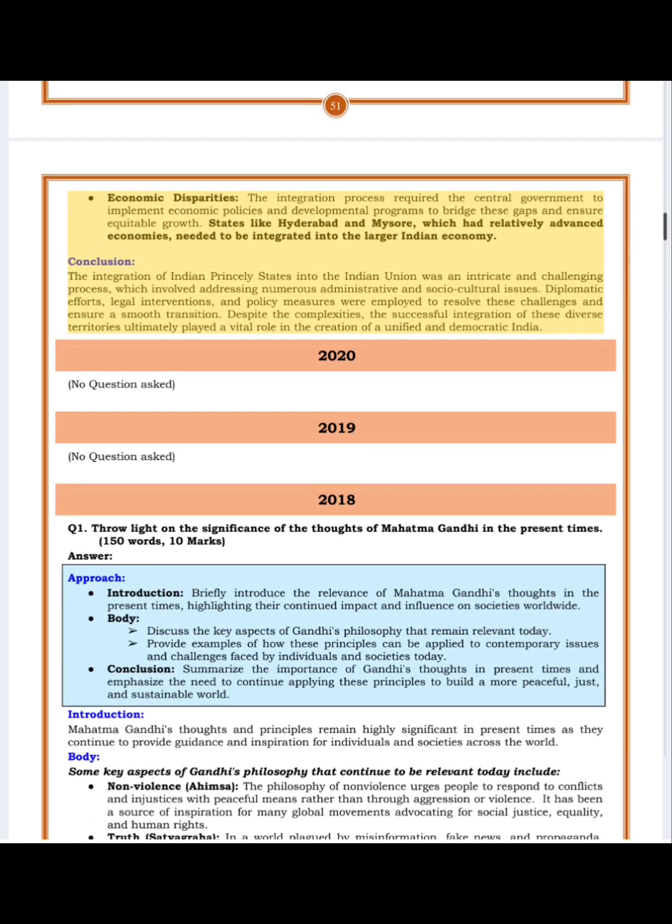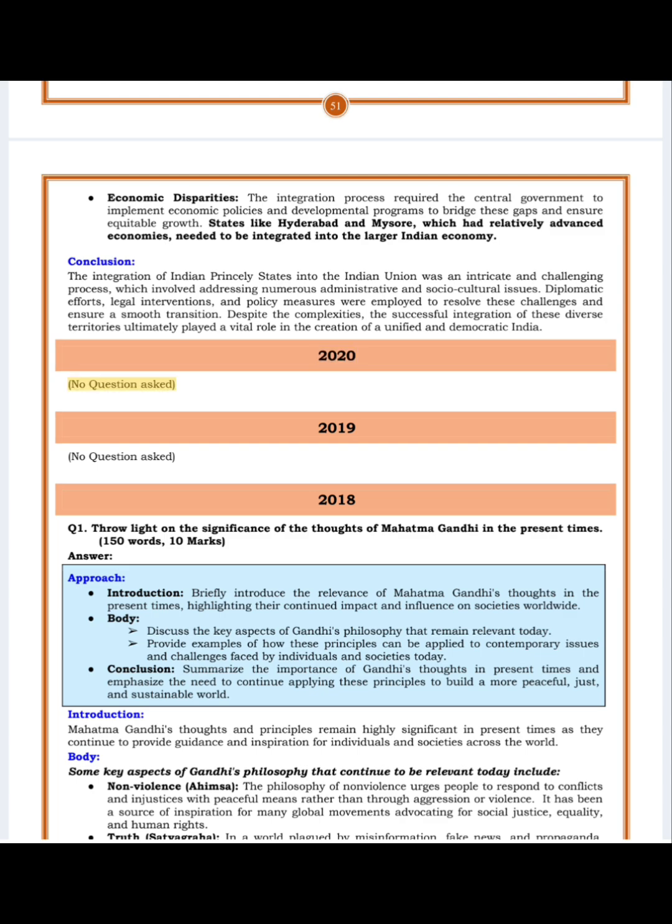addressing numerous administrative and socio-cultural issues. Diplomatic efforts, legal interventions, and policy measures were employed to resolve these challenges and ensure a smooth transition. Despite the complexities, the successful integration of these diverse territories ultimately played a vital role in the creation of a unified and democratic India.